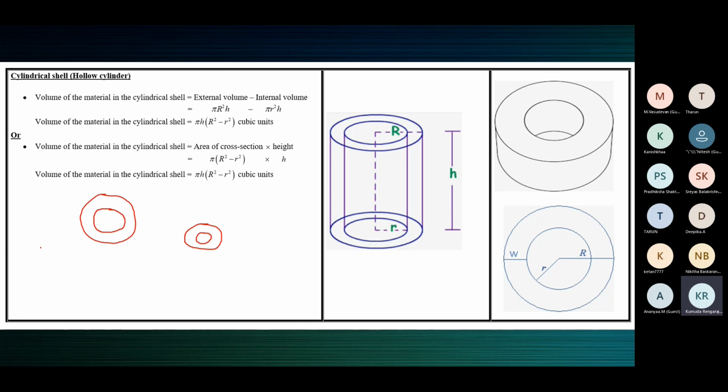So you cut a circle using paper, say of radius 5 centimeters.